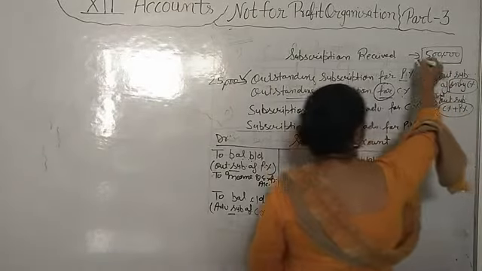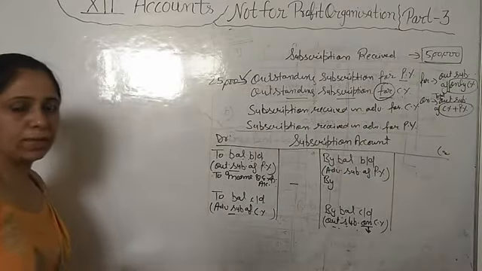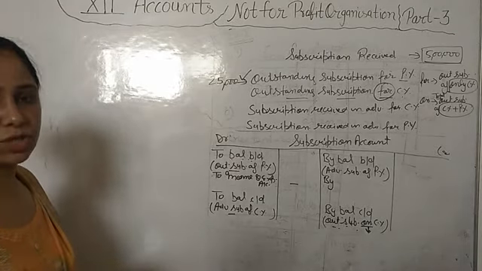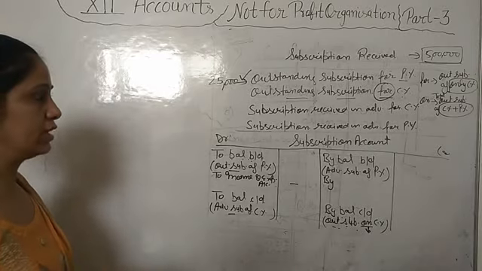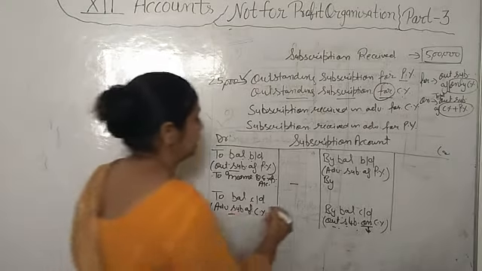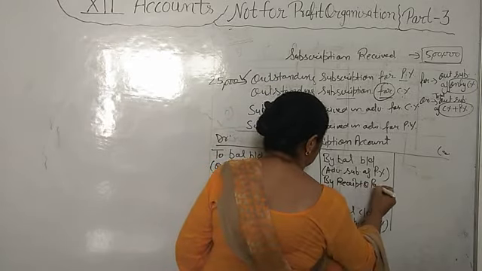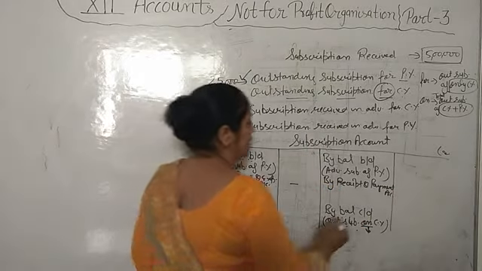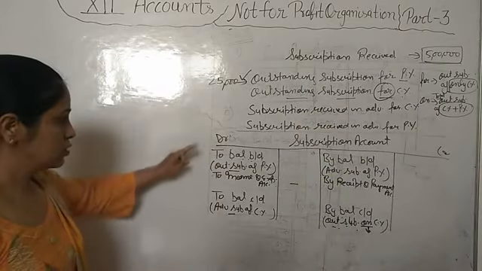The 5 lakh that is given to you in the question, that we will show in the receipt and payment account. We show in the receipt and payment account that we have received this much amount in the full year. In the receipt and payment account we show total subscription, whether it is related to previous year or current year or next year. So that amount we will write here by receipt and payment account. In receipt and payment account we have written it in the debit side as receipt, and here we will write it on the credit side. Say it's 5 lakh, then we will write here 5 lakh. Fine. So this is a subscription account.